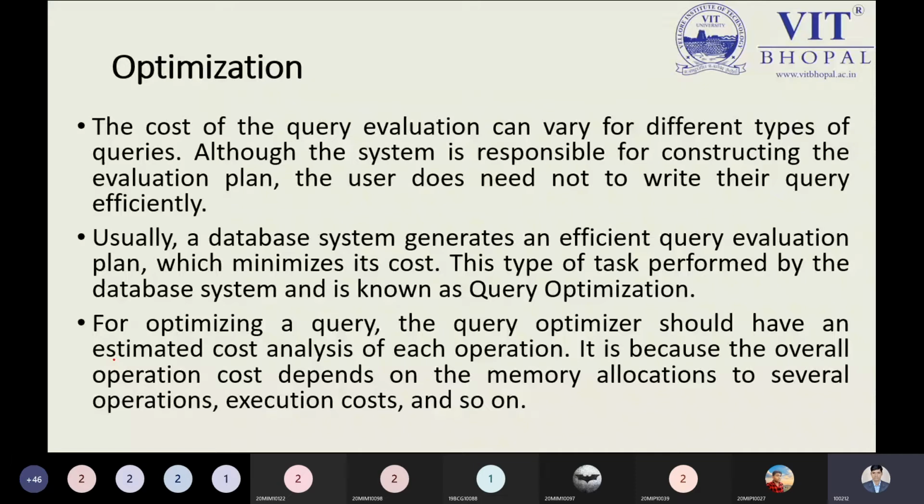Usually a database system generates an efficient query evaluation plan which minimizes its cost. So that is the point. What is the purpose of this optimization? We have to minimize the cost, and this type of task performed by our database system is known as query optimization. Query optimization is basically not an easy job. It is a very tough job to determine the query and what output it is giving.